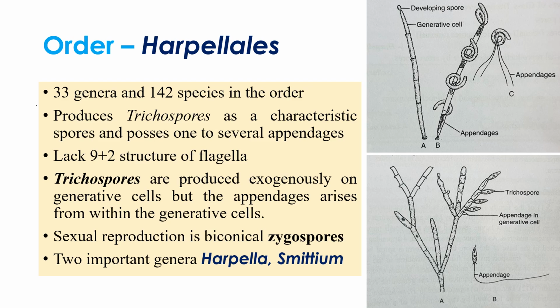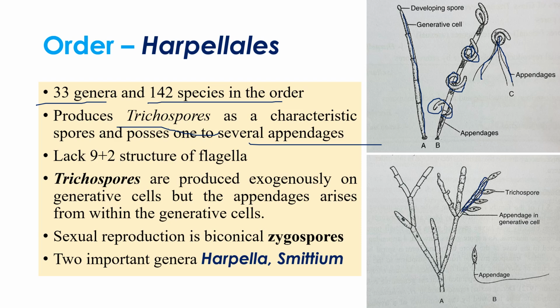This Harpellales consists of 33 genera and 142 species. As we discussed already, asexual reproduction is by means of sporangiospores, arthrospores or trichospores. Here Harpellales produces trichospores, which possess several appendages. Take a look at this picture. This is a trichospore. Some kind of curved structure will be seen here. Here you can see some hair-like structures, which are called appendages. The hypha with septations is called generative cells, and from the generative cells these trichospores are produced.